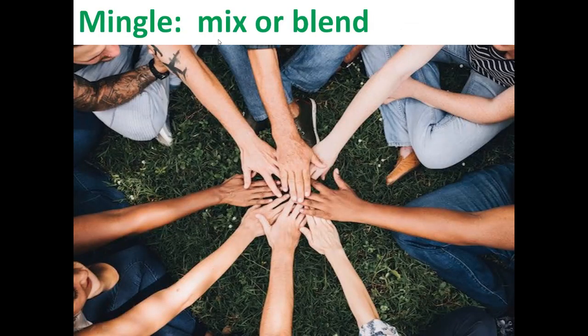Mingle, mix or blend. See, people are mixing here, blending with each other. They are getting together, getting closer to each other. So this is mix or blend. You see the students, they are blending or mixing with each other.